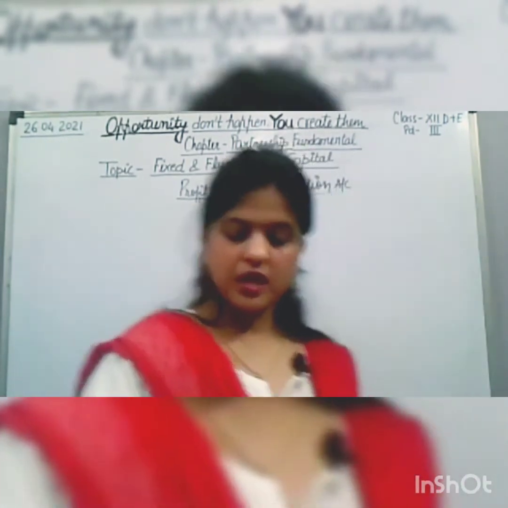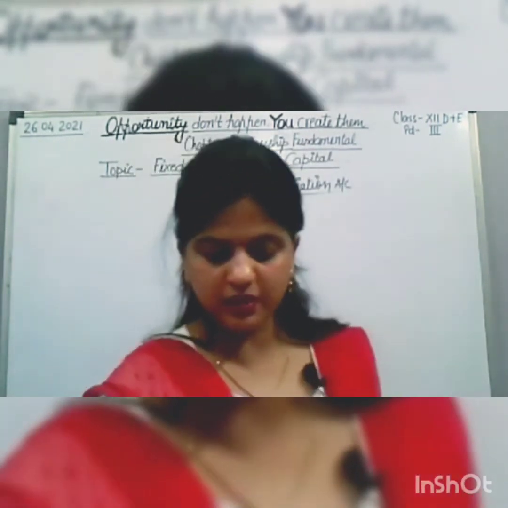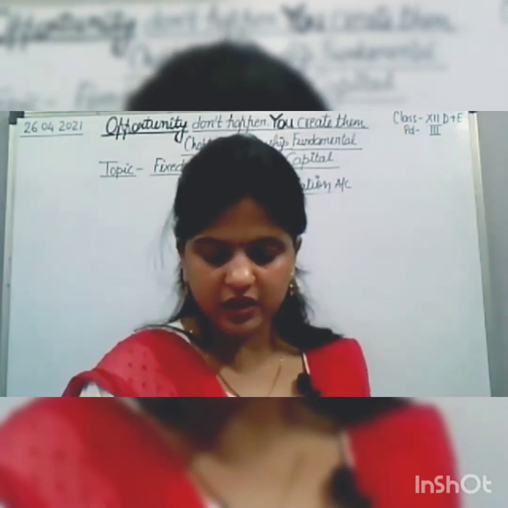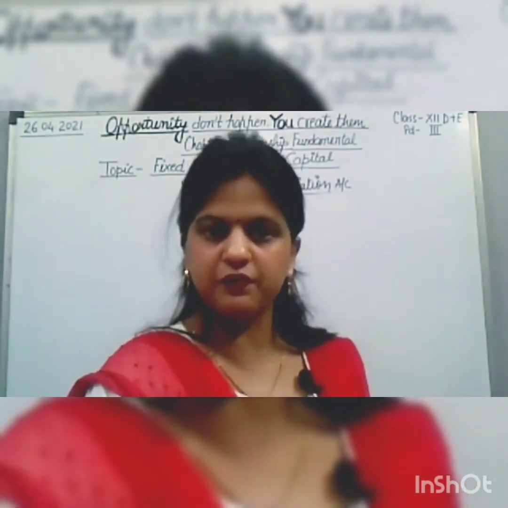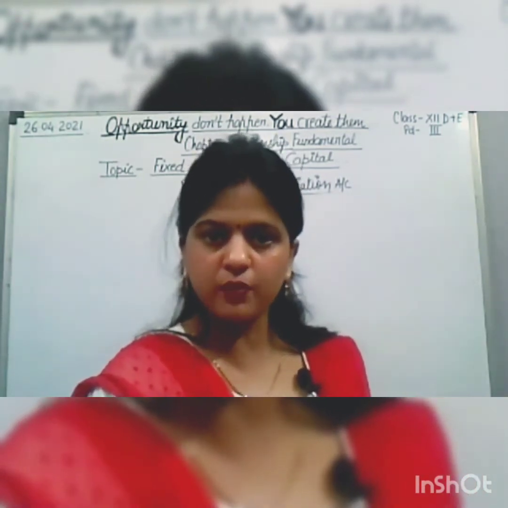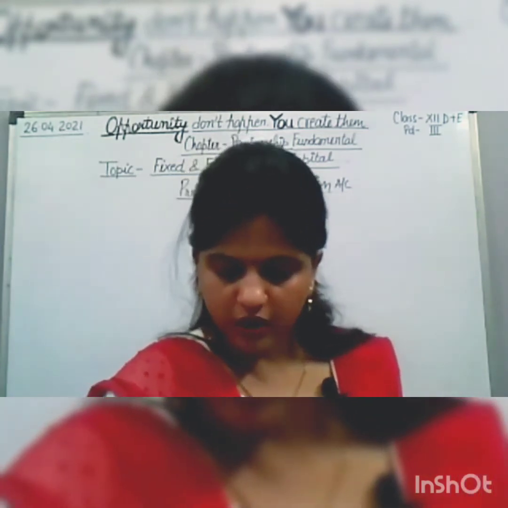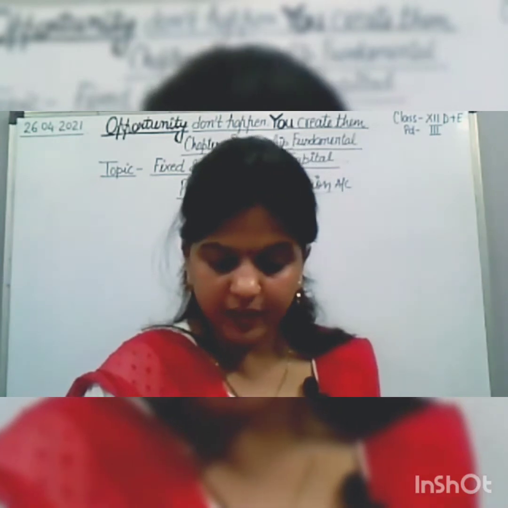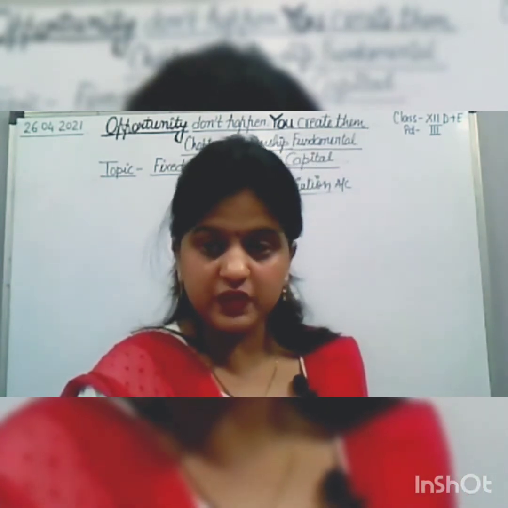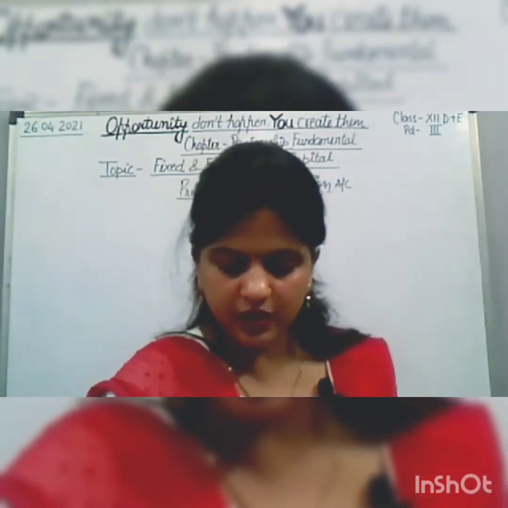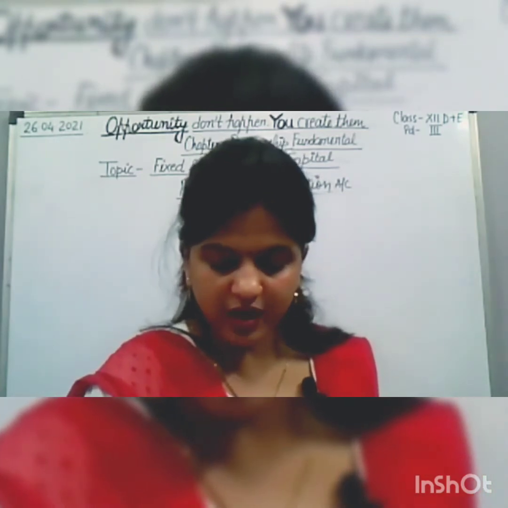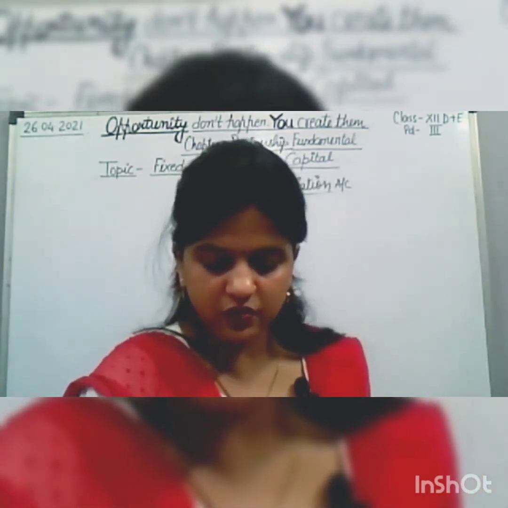So children, this is question number 8. Y and Z are partners with capital of 25,000 and 15,000 respectively on 1st April 2016. Each partner is entitled to 9% interest on his capital.